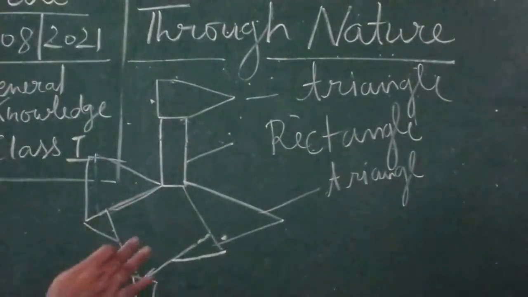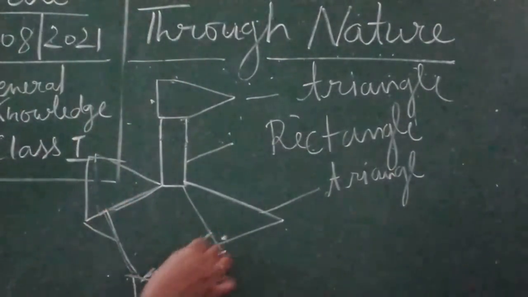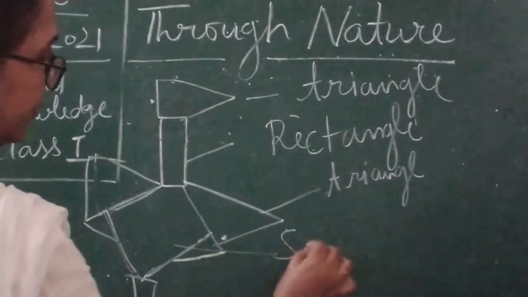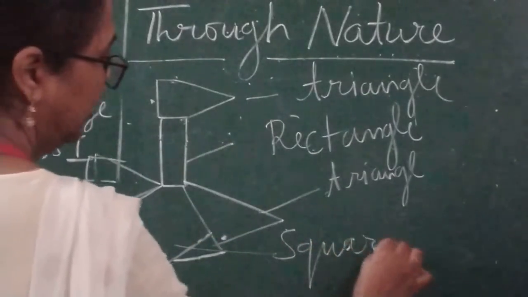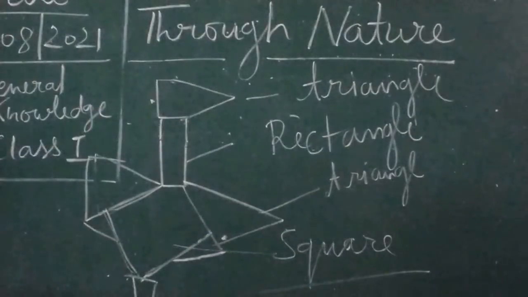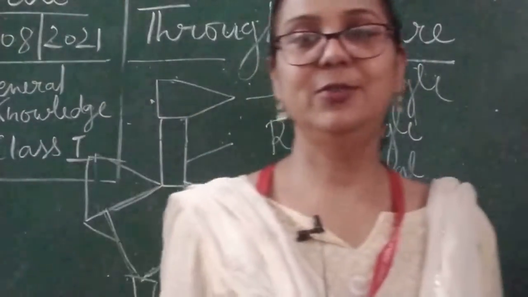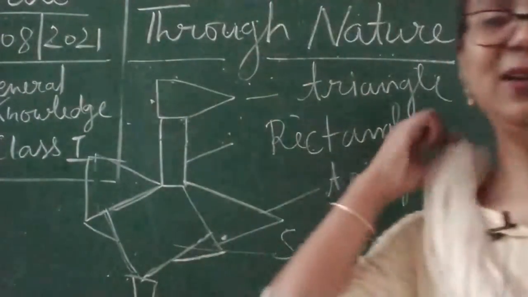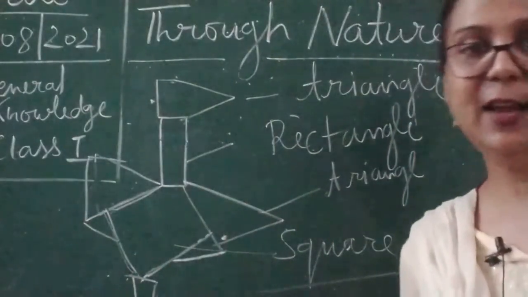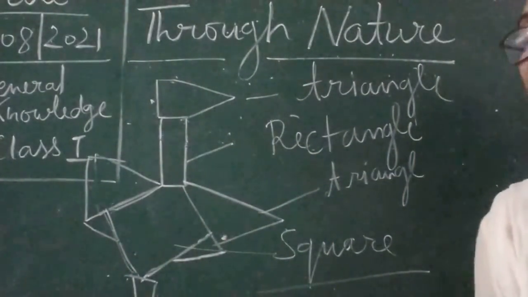Here you can see something looking like a square, so square also, but it is not properly a square, it is rectangular actually, but because it is showing like a square, so we can write it.